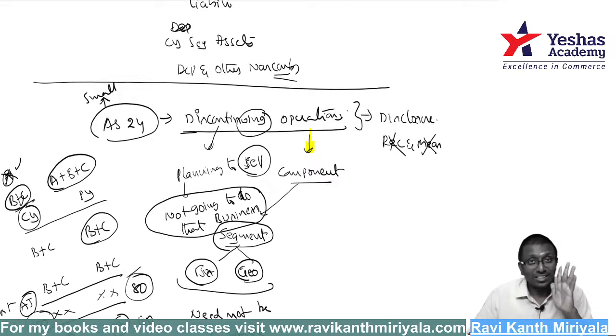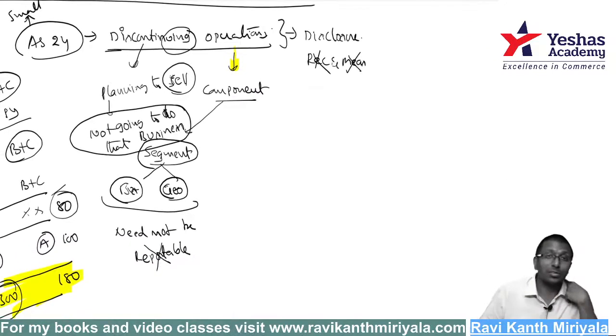Okay. Yeah, you are selling it. It may be a small business. It may be big business. But it is a segment. Segment means a distinguishable component which has different risks and rewards attached to the product or attached to the location. It may be geographical or it may be business segment. It should be segment, but it need not be reportable segment. I mean to say, it need not satisfy the 10% criteria, 75% criteria, nothing need to be satisfied.